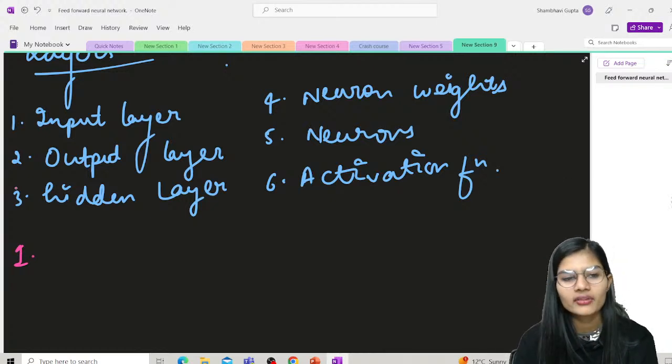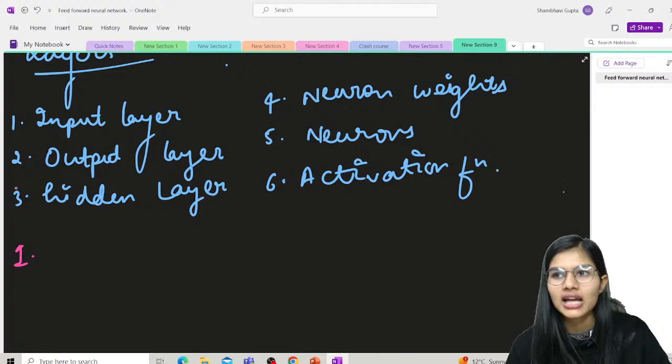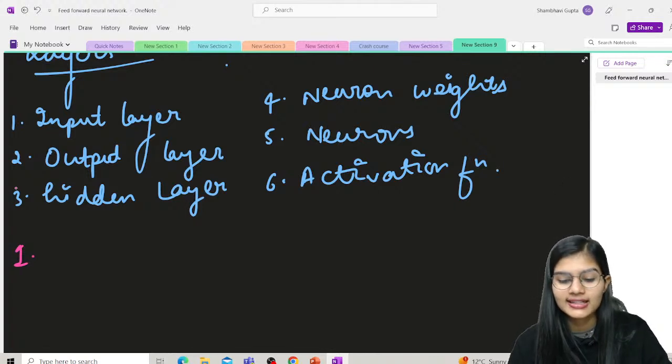Third, we have our hidden layer. We have inputs and we have outputs, and these two layers get separated with the help of the hidden layers.